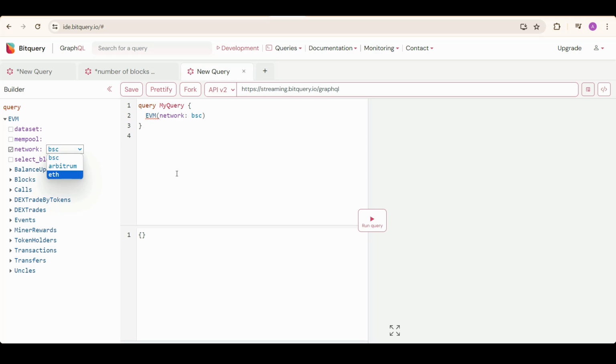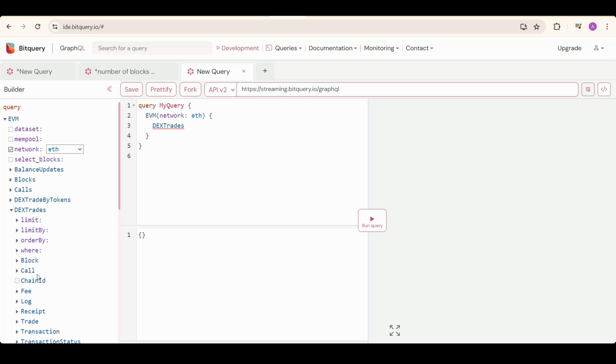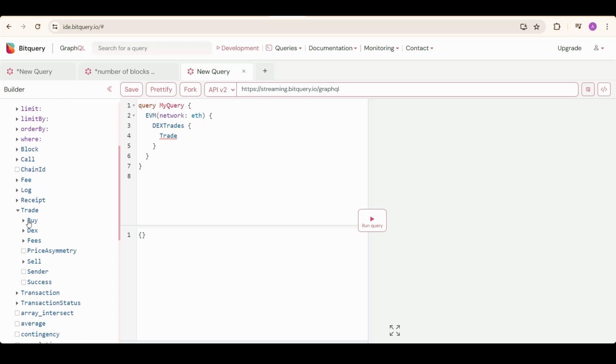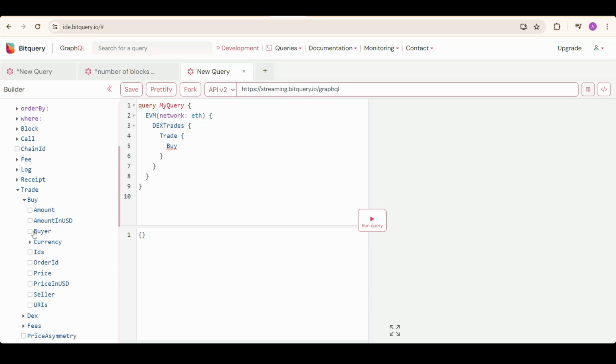I will show you a WebSocket and API v2 to get the latest real-time trades happening on the Ethereum network. Let's select the ETH network and then select DEX trades. You can put in filters using limit by, order by, and where, and then from, and then these are the fields that you can select. I'll select trade because I'm not putting in any filter, and because I'm going to make this a subscription, I don't need a filter here.